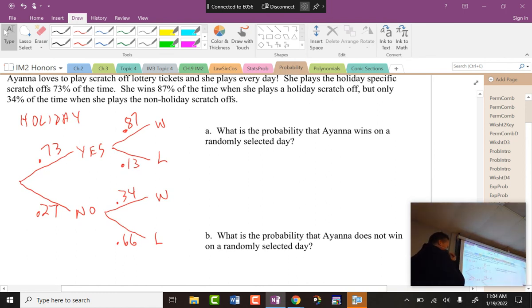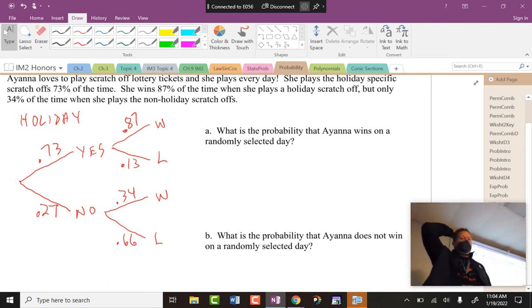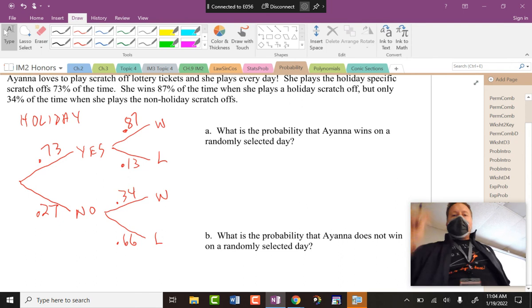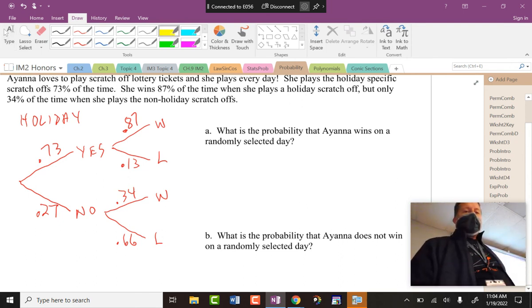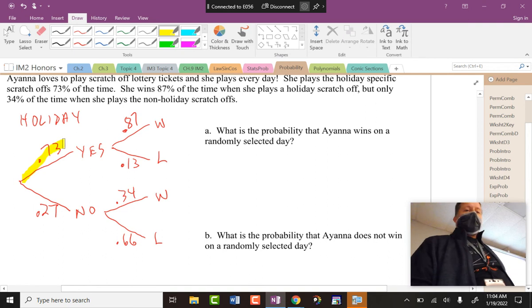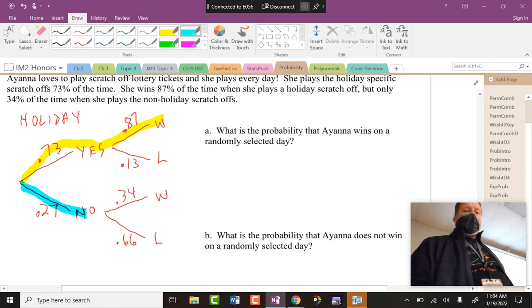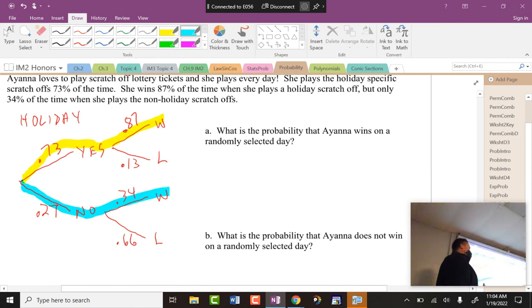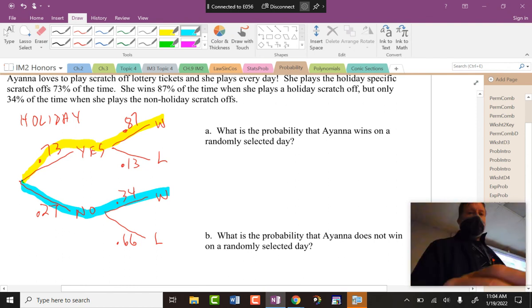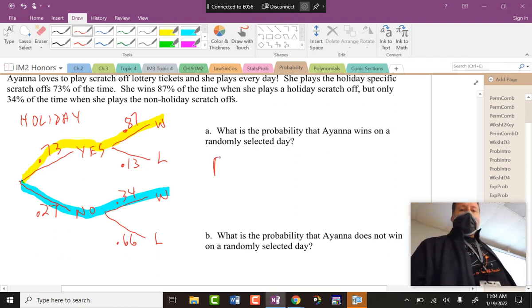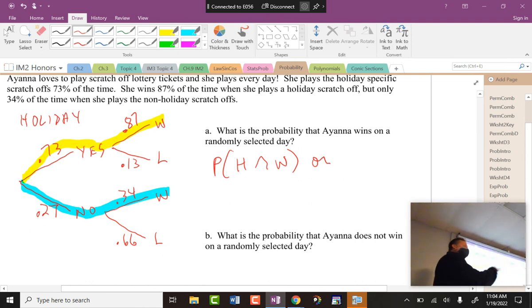Again, it's getting this labeled correctly with your percentages lined up, understanding each set of branches adds up to 100, and they should make sense now. What is the probability that Ayanna wins on a randomly selected day? Two things could have occurred. She could have played a holiday and won, or she could have played a non-holiday and also won. So how do I label that? Probability of playing a holiday and winning, or, and I could put union there, but I want to write the word or, because it's this or that could occur.